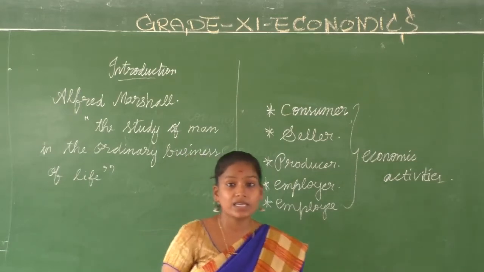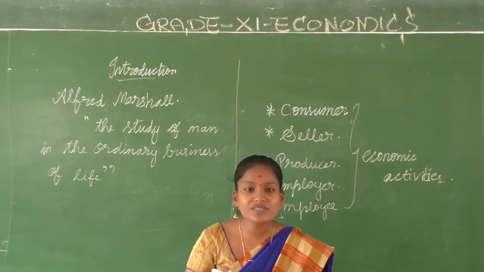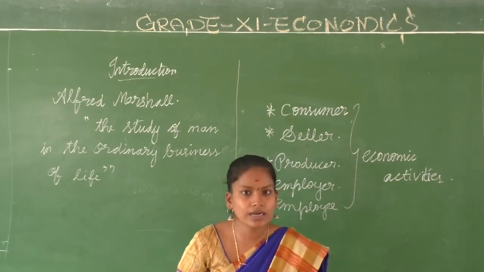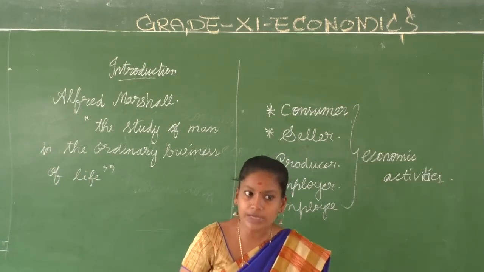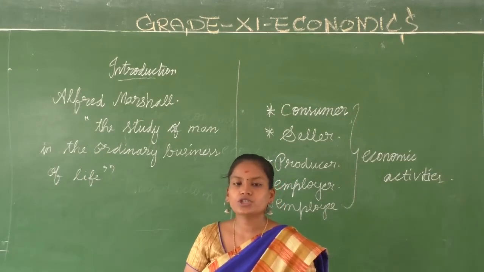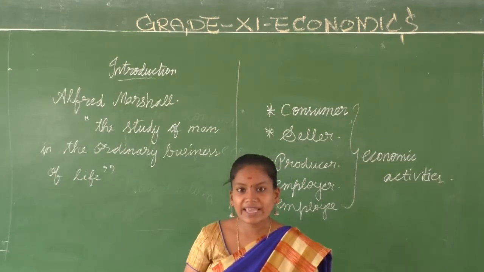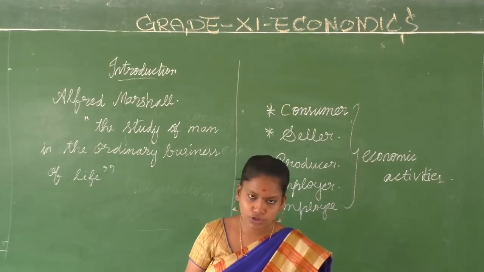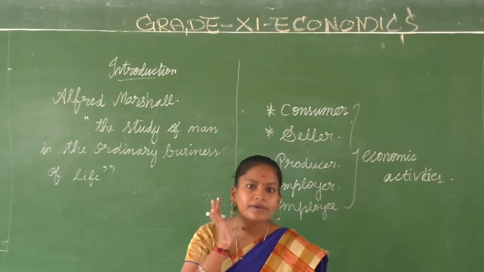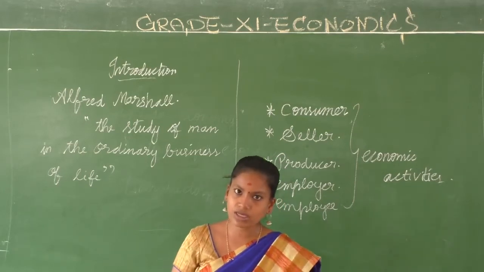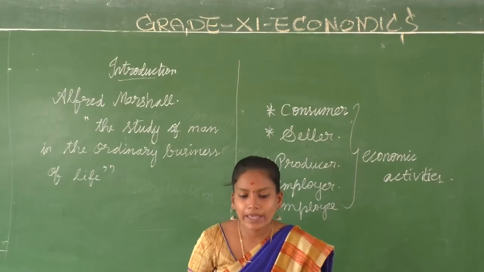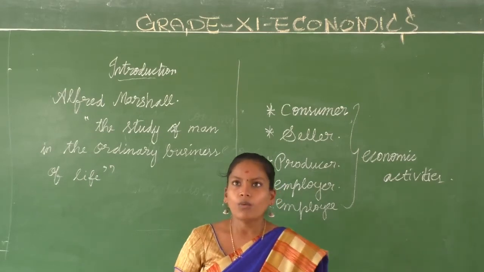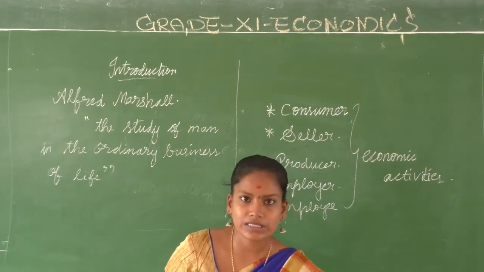So what is basically economics? You have to have some economic activity there. And when you study how a man is related to that economic activity, then it forms the subject of economics. It is basically the study of consumption, production and distribution. There should be proper distribution and allocation of resources, and of course there should be people to consume the final goods. Clear, children?